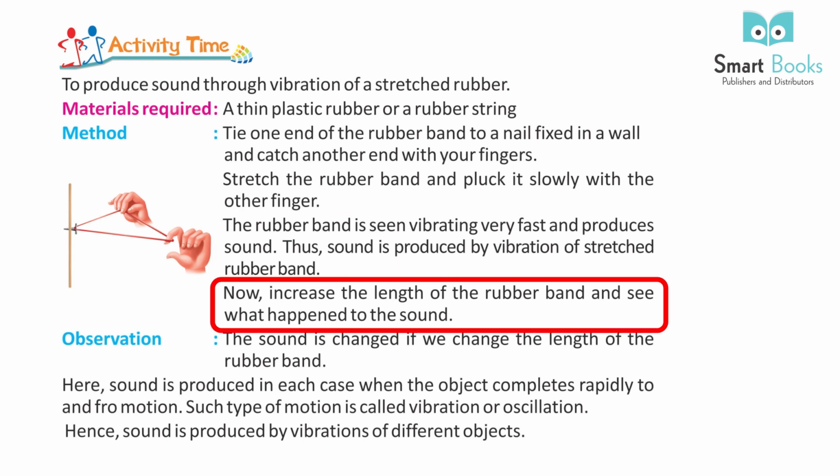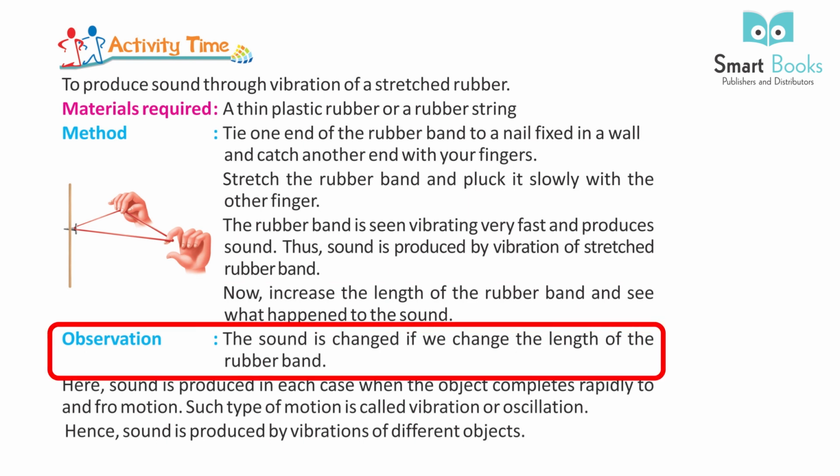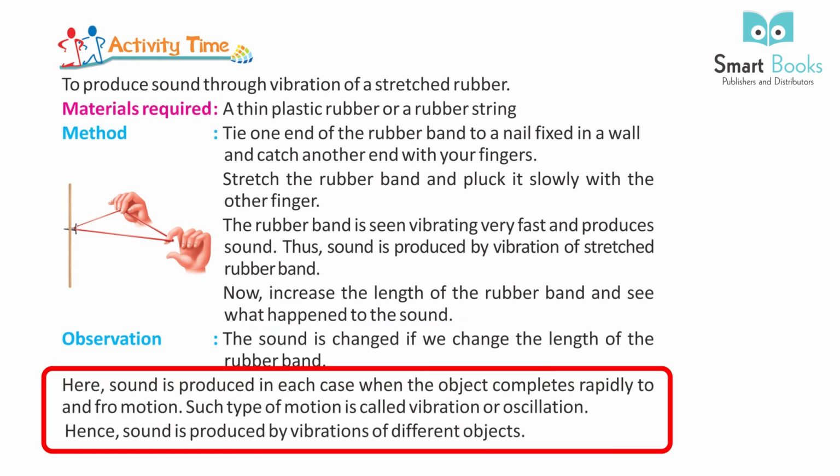Now increase the length of the rubber band and see what happens to the sound. Observation: the sound is changed if we change the length of the rubber band. Here, sound is produced in each case when the object completes rapid to and fro motion. Such type of motion is called vibration or oscillation.